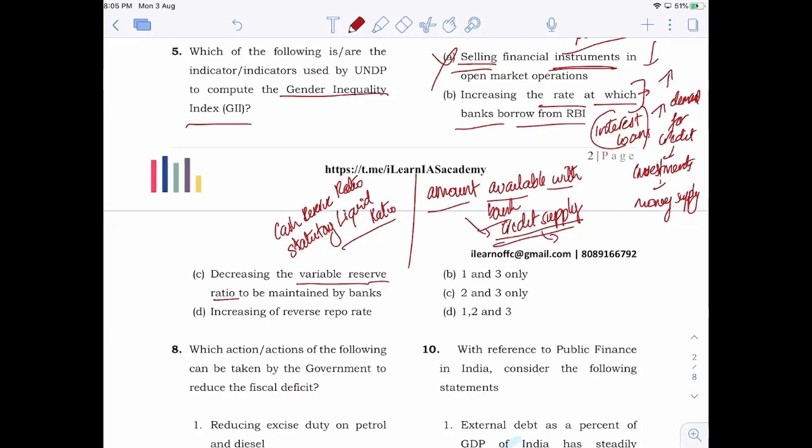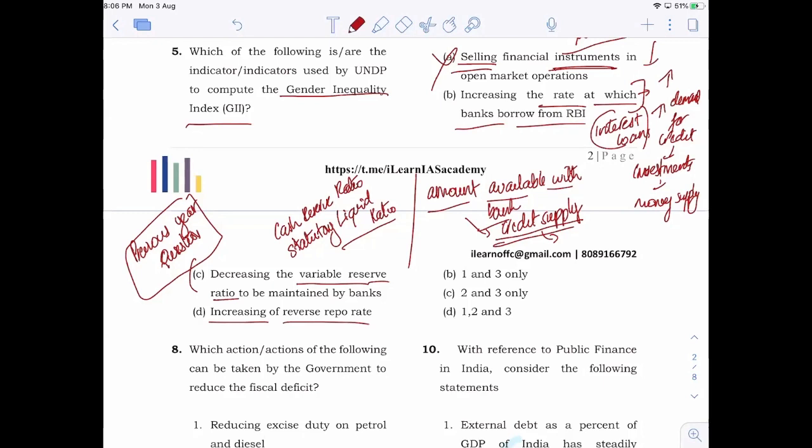So when it comes to that of decreasing, a similar question was discussed as a previous year UPSC question, right? The idea behind that particular question is similar to this question. I hope you actually watched those sessions and understood those types of questions. We had an elaborate explanation and discussion on how interest rates and these kinds of ratios increase or decrease money supply. We have discussed the different conditions and connections, right? Now, finally, we have this point, increasing of reverse repo rate.